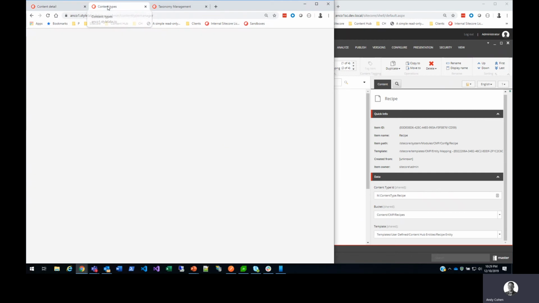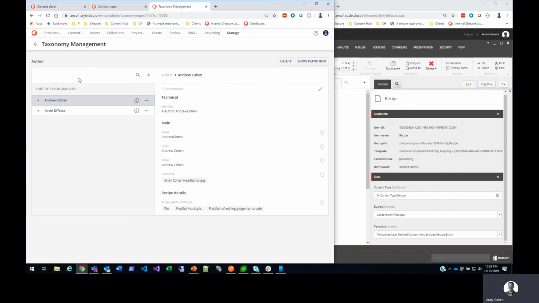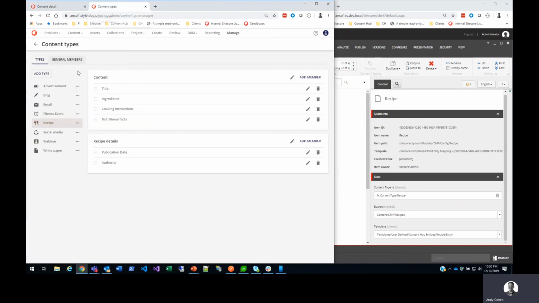And the author entity looks like this. It's just a taxonomy. And there's 2 authors right now. There's Andrew Cohen and Kevin DeTroya, and they have a label, a name, a headshot, and of course it links back to the recipe details. You can see on the content type for the recipe, that links back here in the recipe details. And again, here's that publication date that I mentioned. That's the date time field.